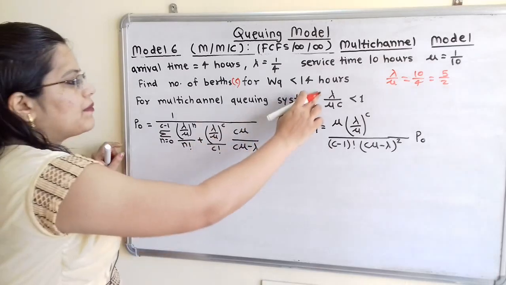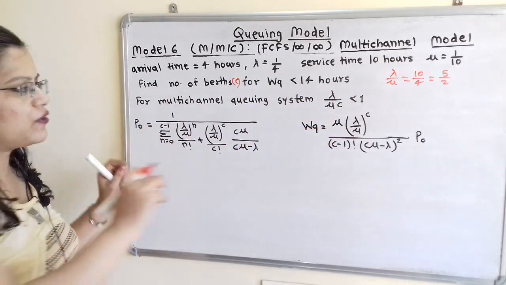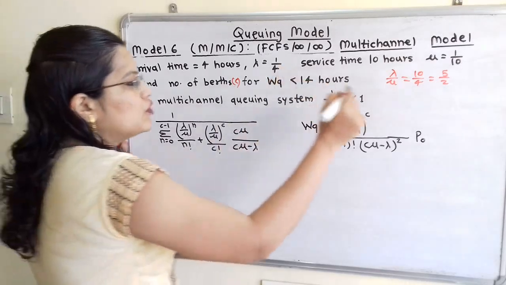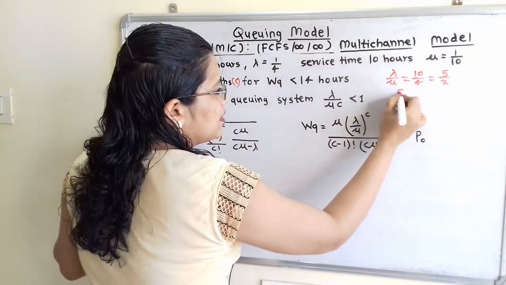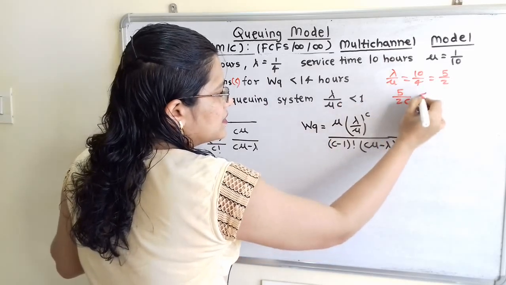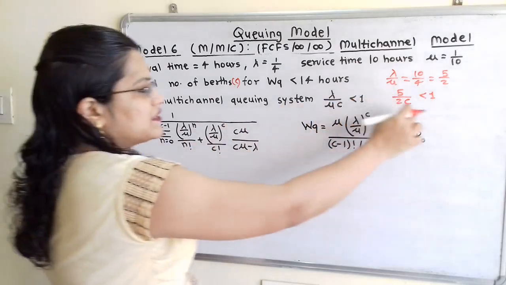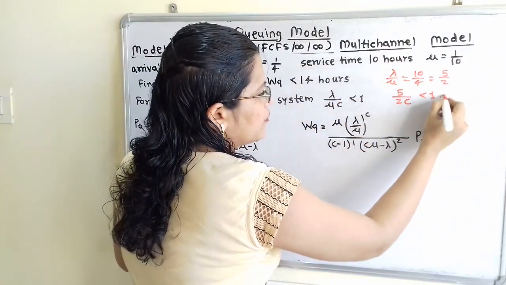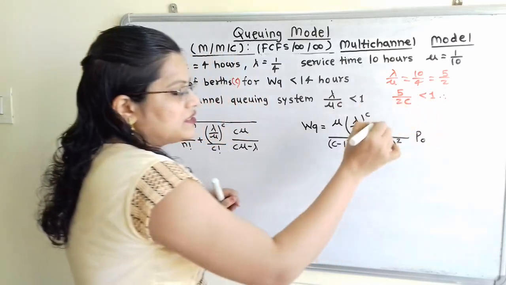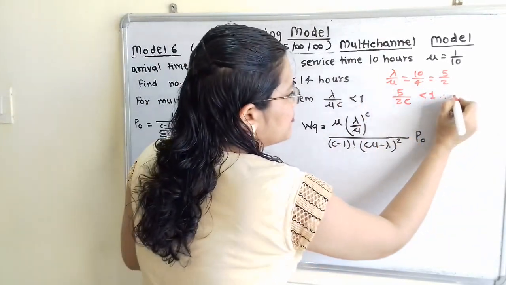So here lambda by mu C we have to keep less than 1. Now we will put the value. What is the lambda by mu value? That is 5 by 2, and in the denominator there is C, less than 1. Now I will transfer C to the right hand side. Therefore 5 by 2 is less than C. So here 5 by 2, that means we can simplify this.